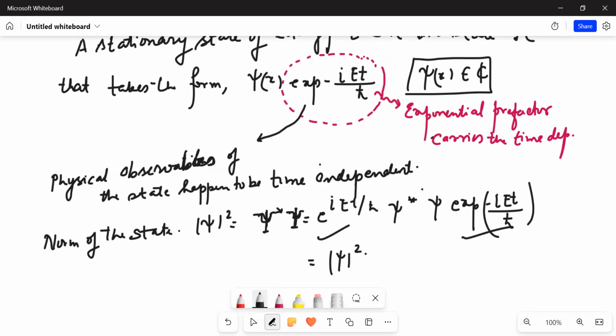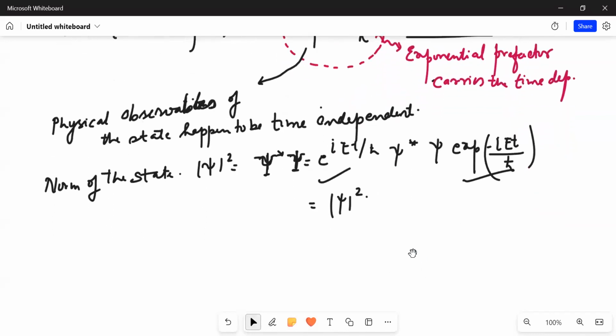Now, if you remember, I very carefully told you that the state where psi of x comma t takes the form of psi(x) times the exponential is called a stationary state because the physical observables of the state happen to be time independent, with this E being a real entity. Why am I so stuck with E being a real entity?